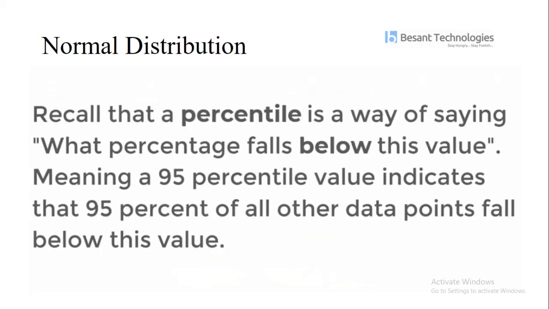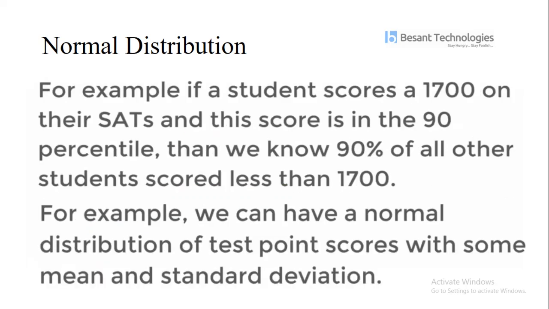The next thing we need to discuss is percentile, a way of telling what percentage falls below a particular value. A 95th percentile value indicates that 95% of all other data points fall below that value. For example, a student with an SAT score of 1700 is at the 90th percentile, meaning 90% of the students scored below 1700.